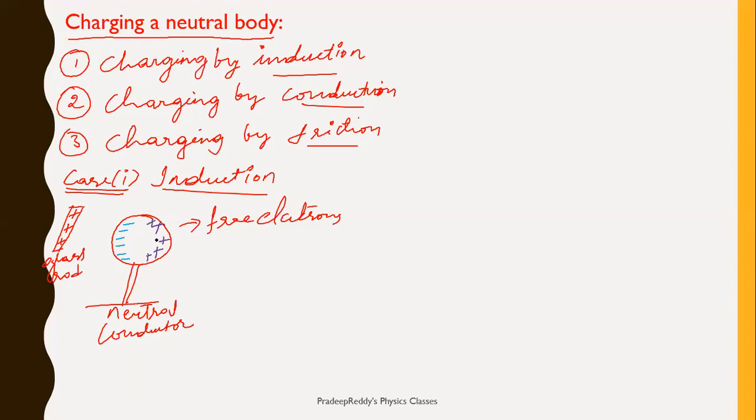Now charge gets polarized within this neutral conductor. Previously total charge was distributed throughout the surface, but now all negative charges come to one side and all positive charges come to the other side, because this positive charge attracts negative charge.